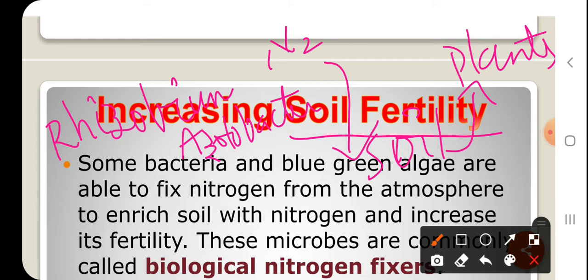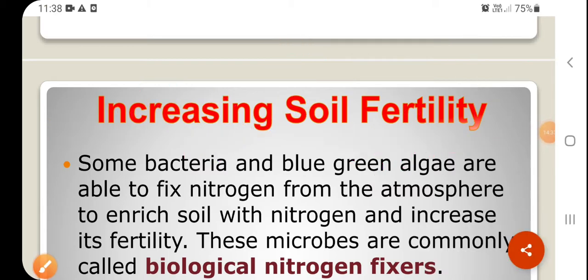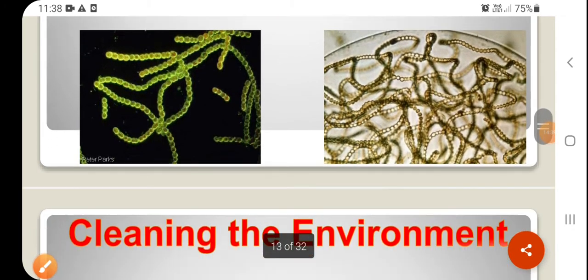So directly or indirectly, microbes are living organisms which are helpful in increasing soil fertility levels.